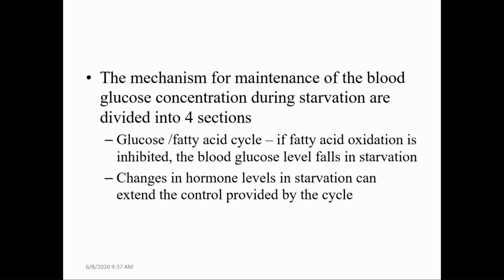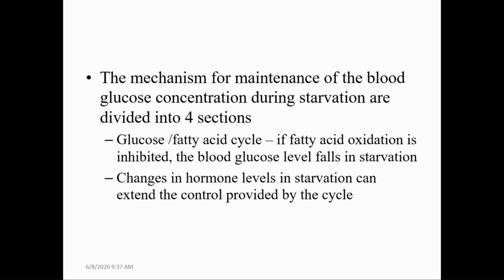If fatty acid oxidation is inhibited, the blood glucose level falls in starvation, so the person goes into hypoglycemia. Changes in hormone levels in starvation can extend the control provided by the cycle. In starvation, there is an increased level of glucagon and a decreased level of insulin.